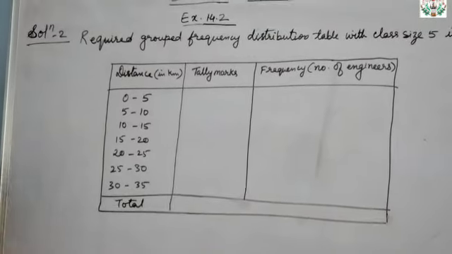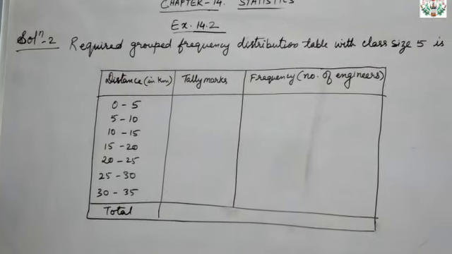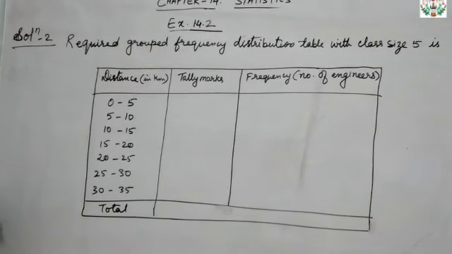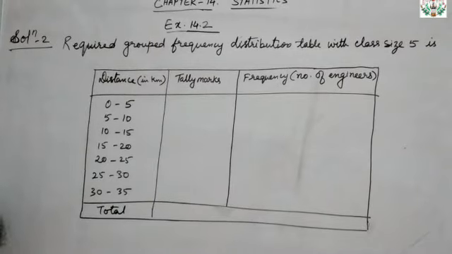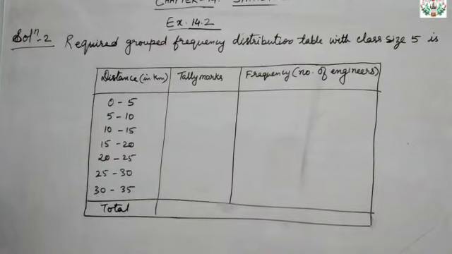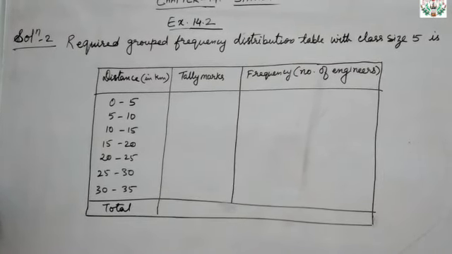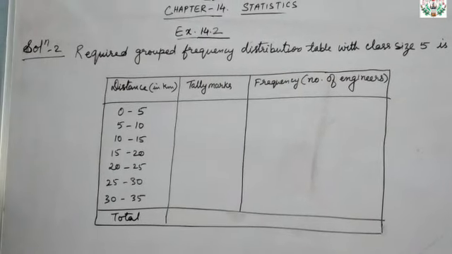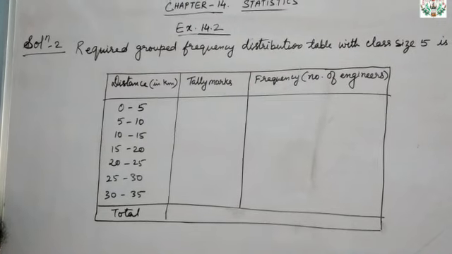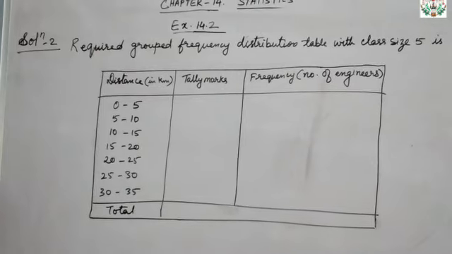Now the second question of exercise 14.2, we can see from the book because it is a very long question. The distance in kilometer of 40 engineers from their residence to their place of work were found as follows. The numbers are given, that is 5 km, 3 km, 10 kilometers, 20 kilometers. Likewise, for 40 engineers, the distances are given in the book. Okay. So what you have to do is construct a frequency distribution table with class size 5.